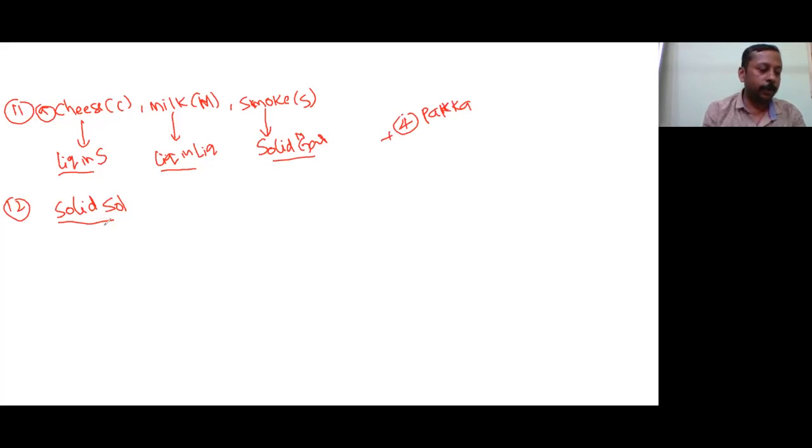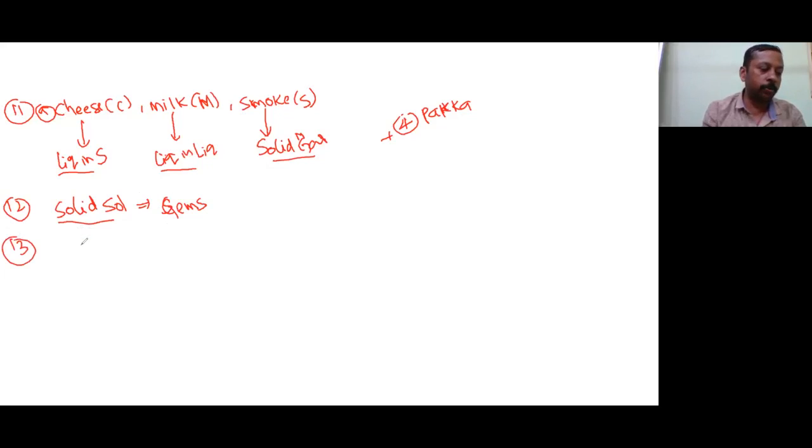So 12th question. Example of solid sol. Example of solid sol is very simple and the answer is the very first option. What is the first option? Gemstones are the first option. Examples of solid sols are gems. Gems are the first option. Now let us see the 13th question.